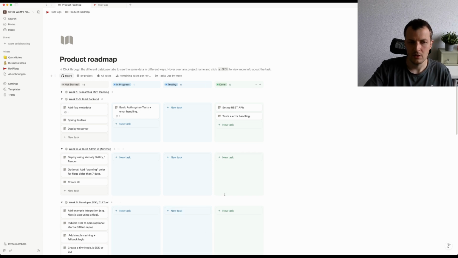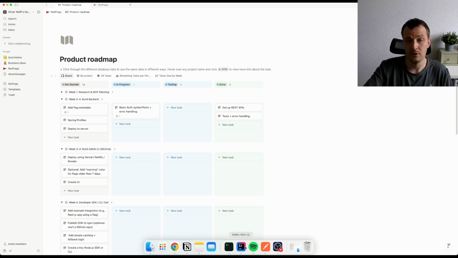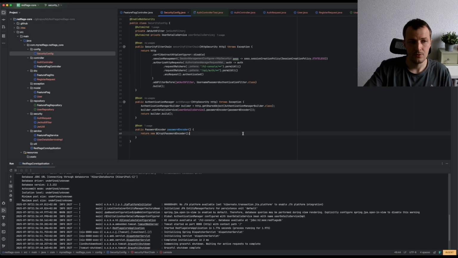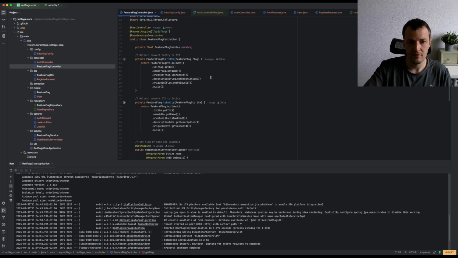I decided to go with like a Spring application, just because I'm very familiar with Spring Boot and I want to get more familiar again with it. So that's the current state. I have created like the feature flag path itself.